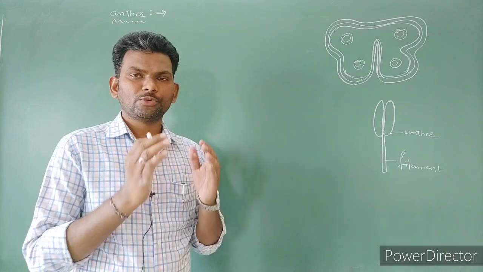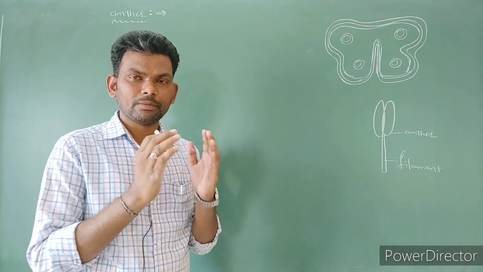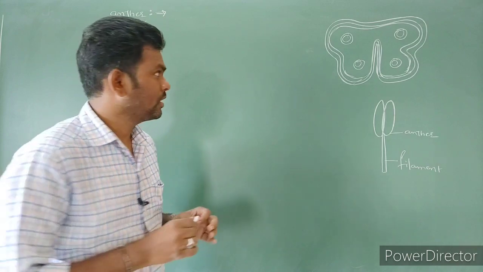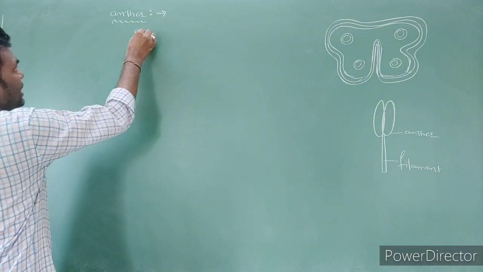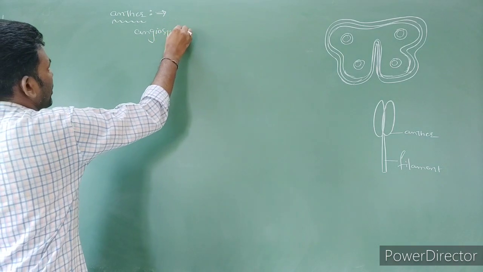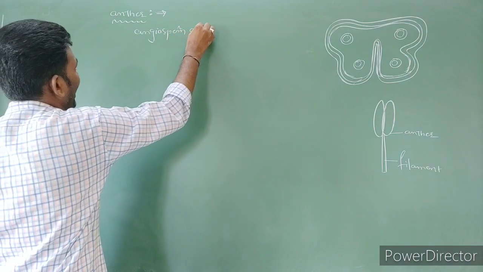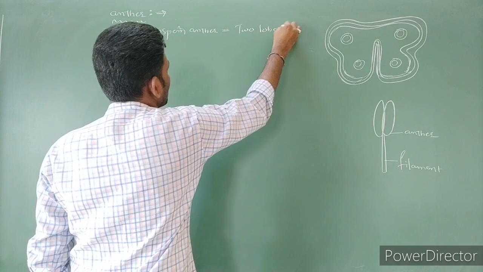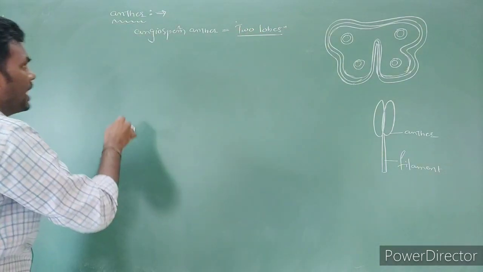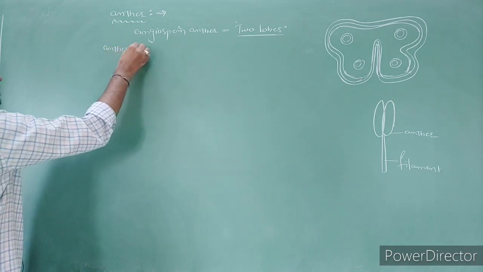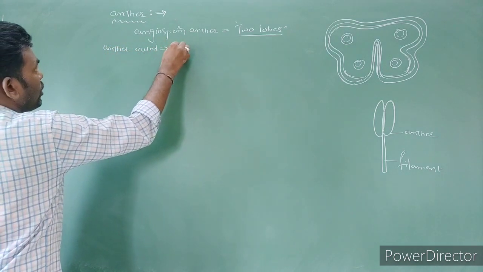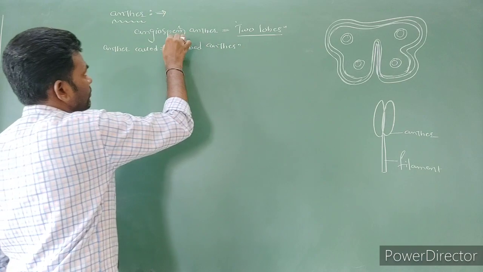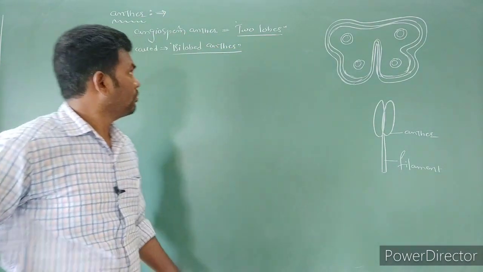Next, the anther. The typical angiosperm anther contains 2 lobes, so such an anther is called a bilobed anther.